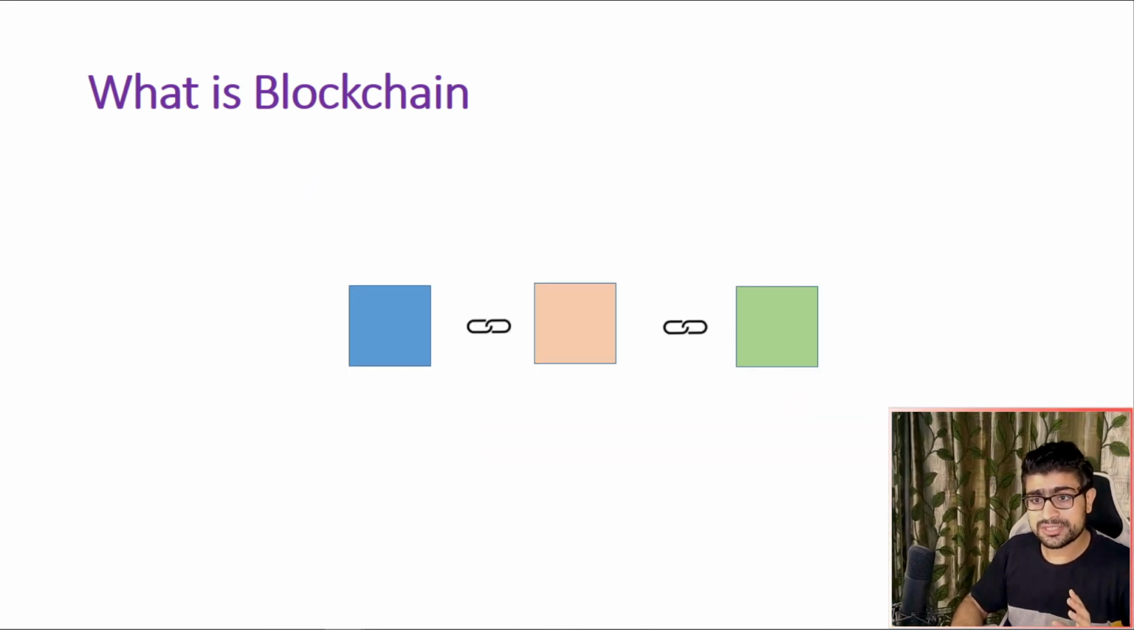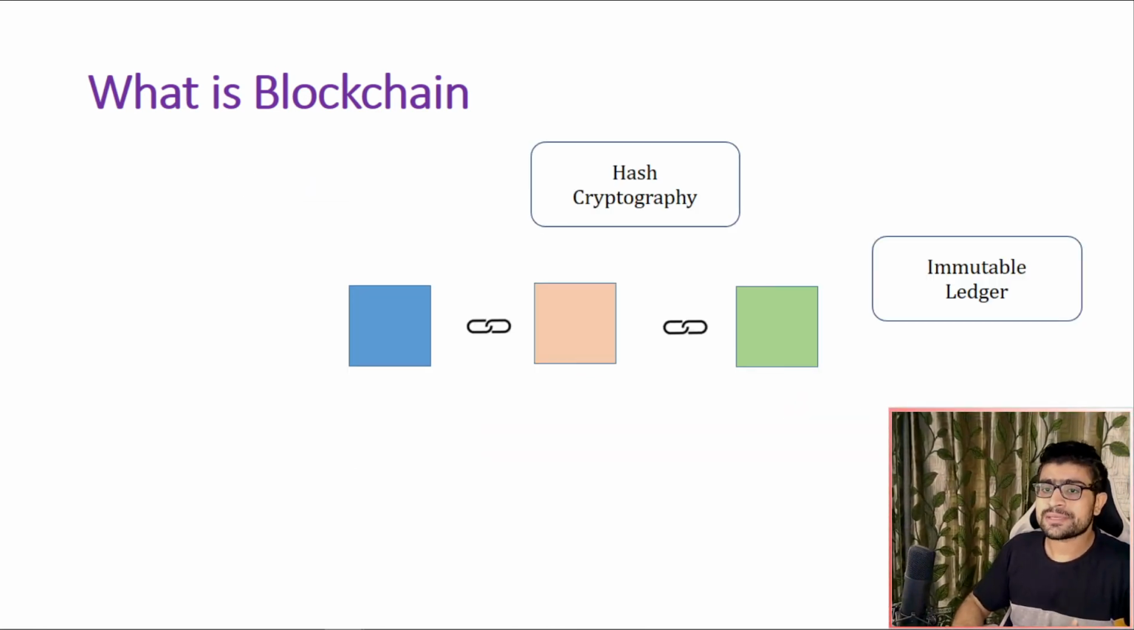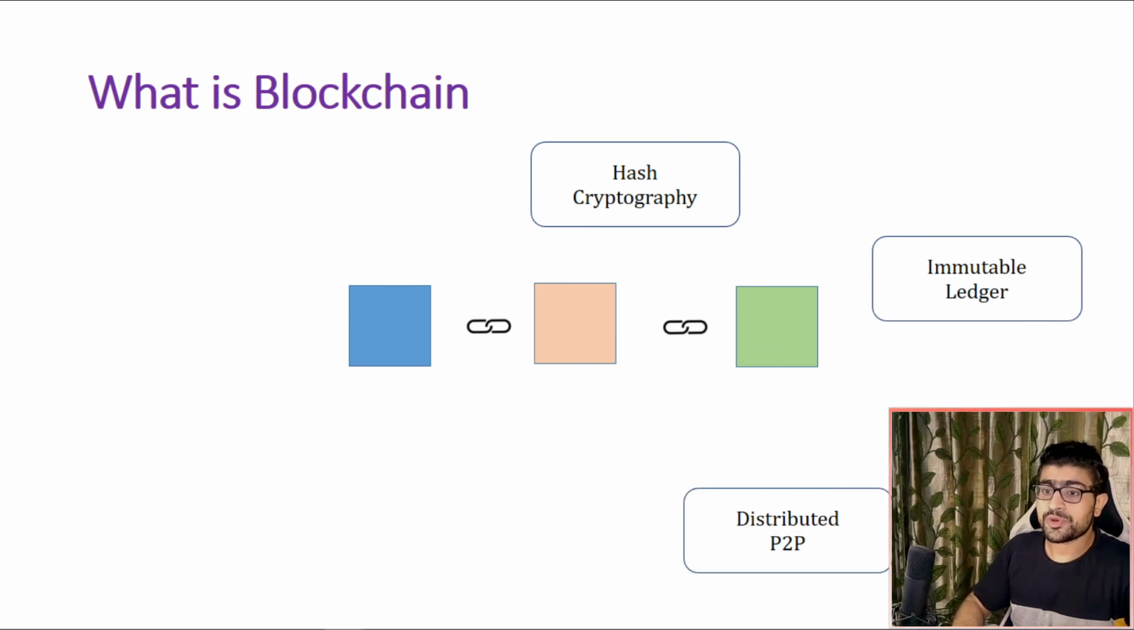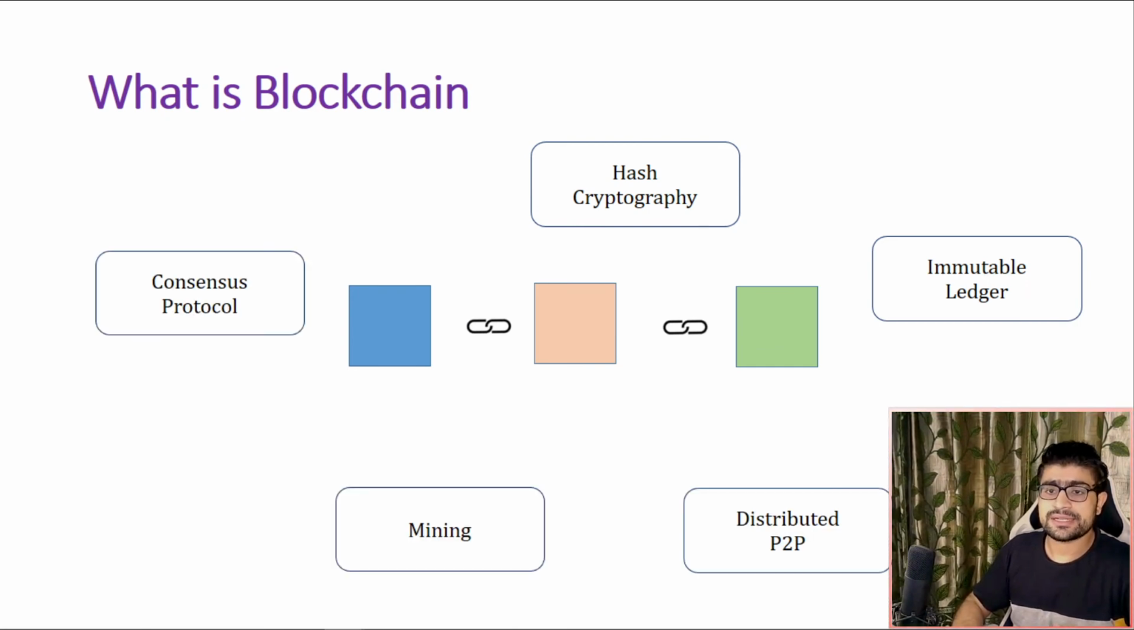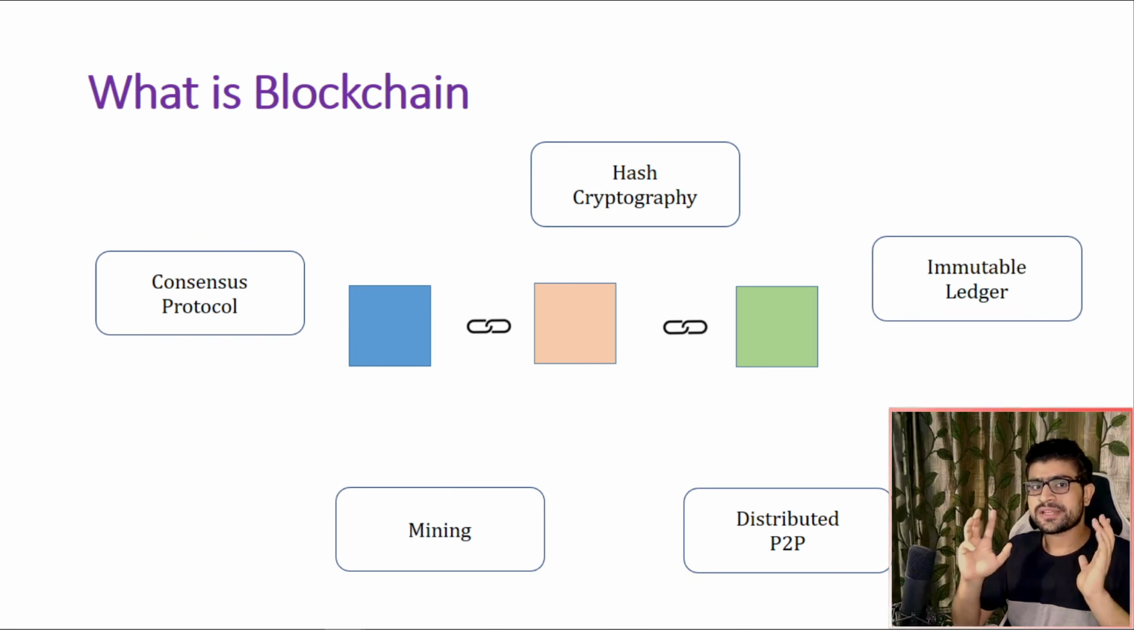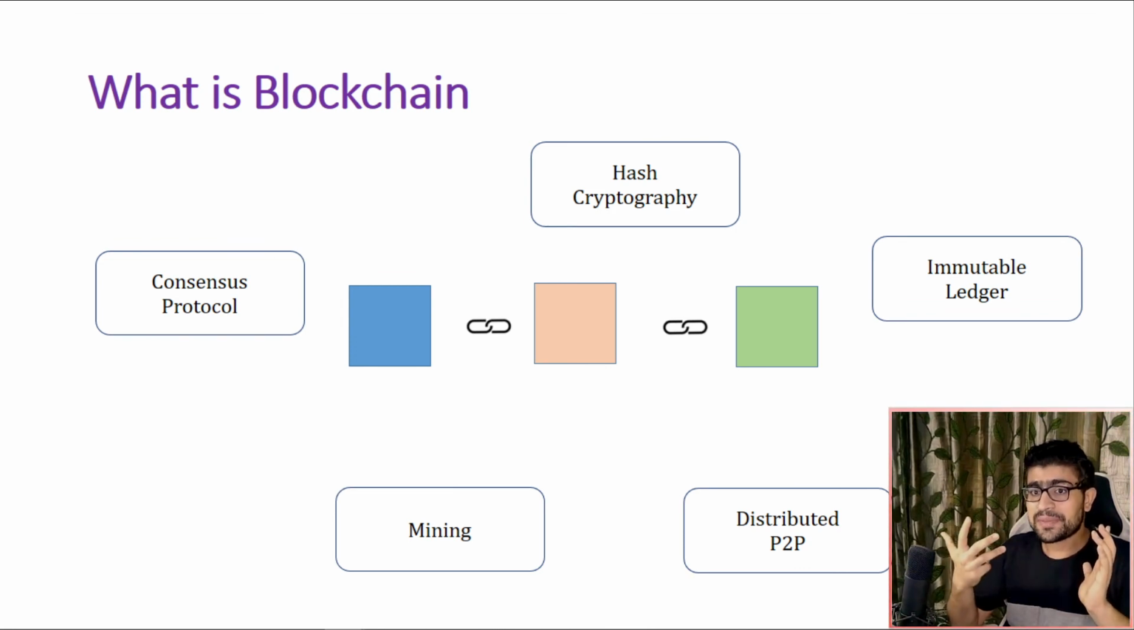There are many more concepts to it, like hash cryptography, the immutable ledger, the distributed peer-to-peer network, mining, and the consensus protocol. We're going to cover all these items in our next sessions, so don't worry. And I hope this is a very good tutorial on the very basics of blockchain.